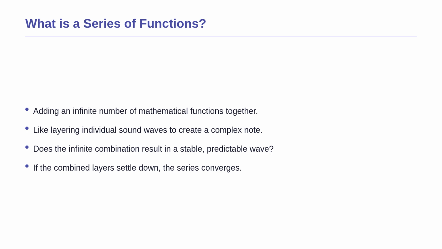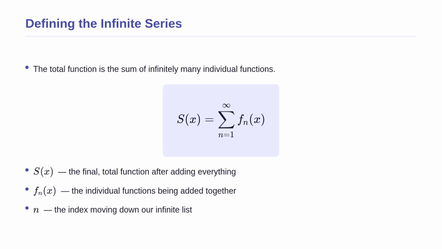If the combined sound eventually settles down into a stable, predictable wave as you keep adding layers, we say the series converges. To make sense of this infinite addition, we need a mathematical way to write it down. This formula represents the exact instruction to add our functions together. The capital S of x is the final total function we get after adding everything. The sigma symbol tells us to sum things up, starting from n equals 1 all the way to infinity. The term f sub n of x represents the individual separate functions we are layering one by one.